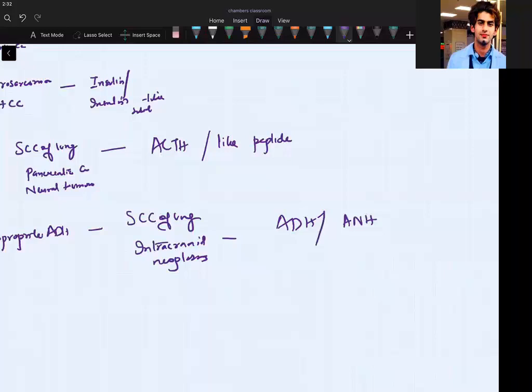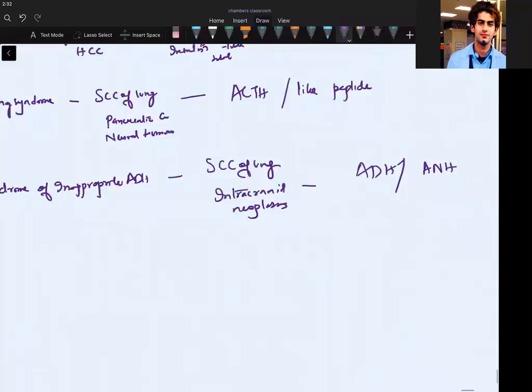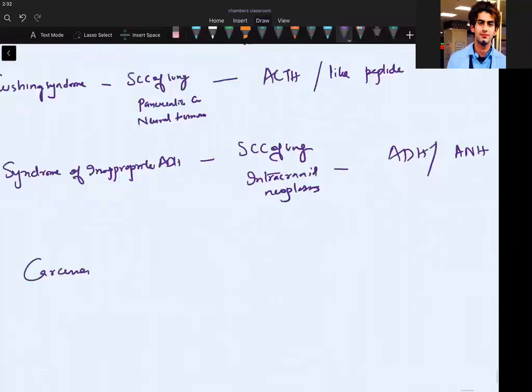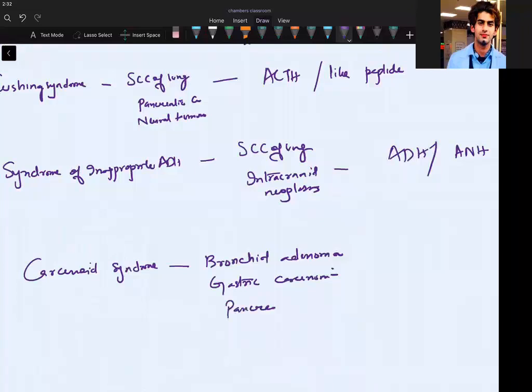Okay. By the way, we had a syndrome that was called carcinoid syndrome. Carcinoid syndrome is seen in bronchial adenoma, seen in gastric carcinoma. What else can we think? Pancreatic carcinoma. We can see this.